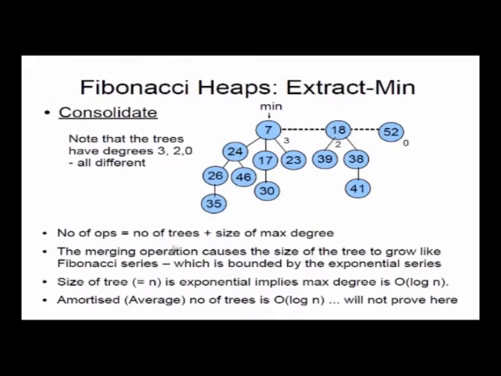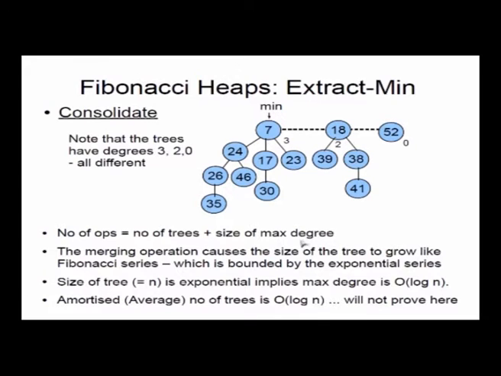So what is the number of operations that you will do? The number of operations in consolidate is proportional to the number of trees, because you are examining all the trees, plus the size of the maximum degree, because you have to examine all the children.